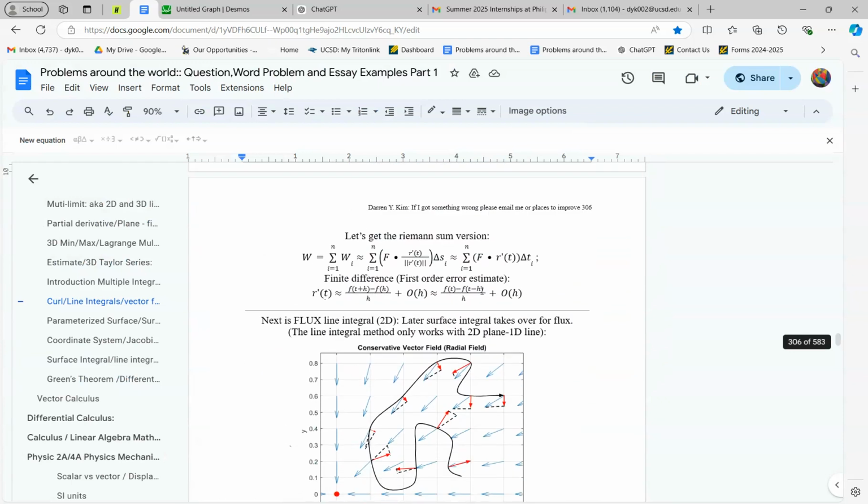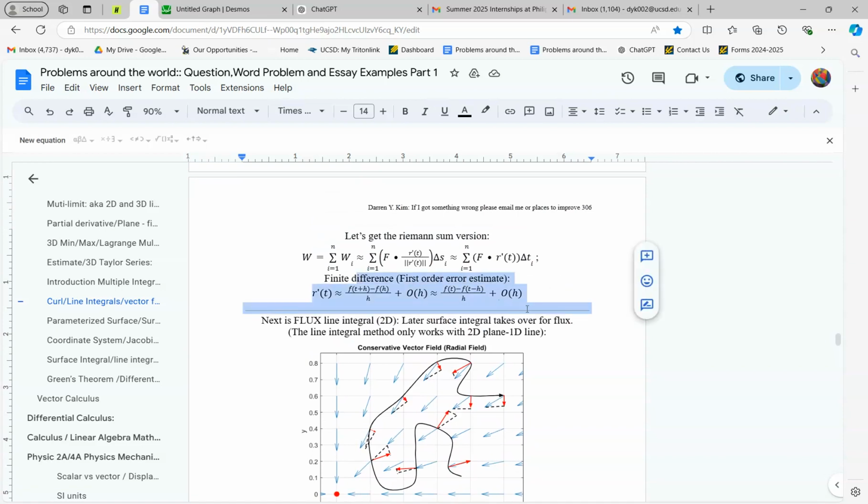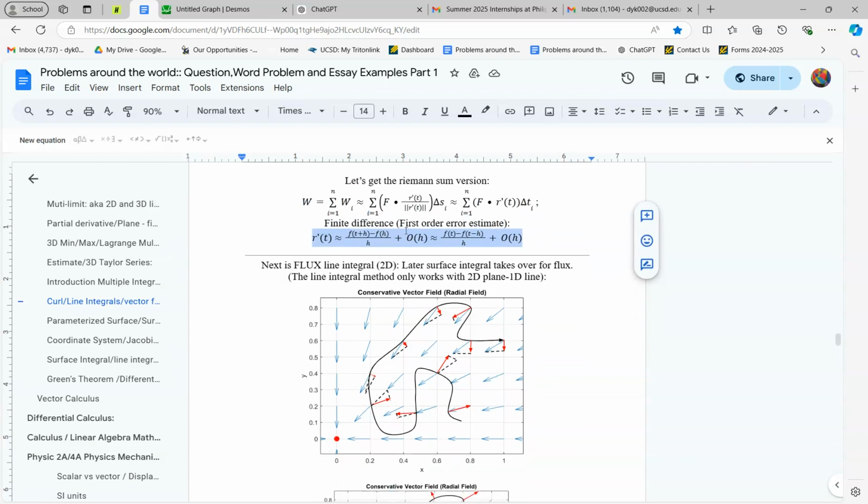That's funny. Anyway, the Riemann sum version, which gives you another first order error estimate, because finite difference is the way to go in real life. Even though it's first order, which means no one will use it. Usually second order, but it gives me an excuse to never show off first order when I go to finite difference,